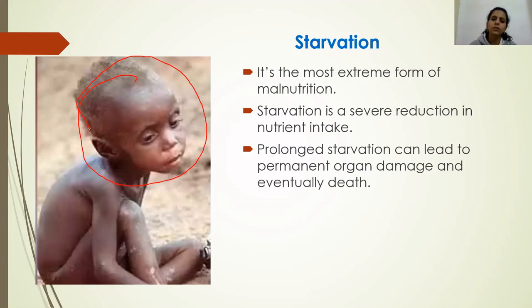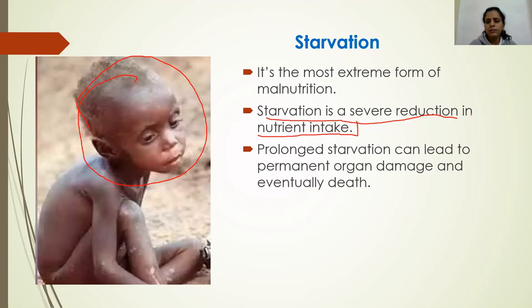Starvation is actually a severe reduction in nutrient intake. When the person's body is unable to take in a sufficient amount of nutrients, okay, so that is called starvation.